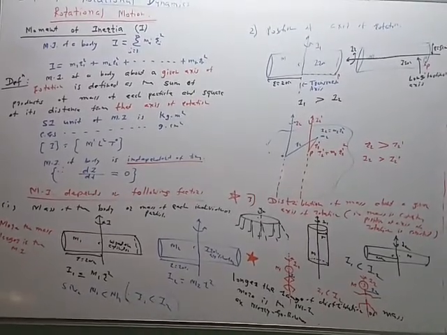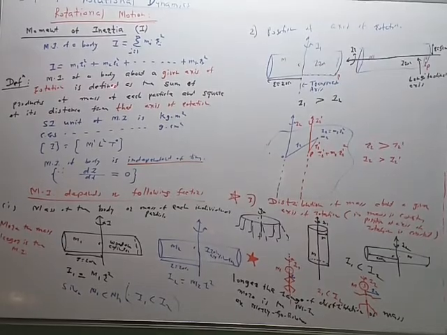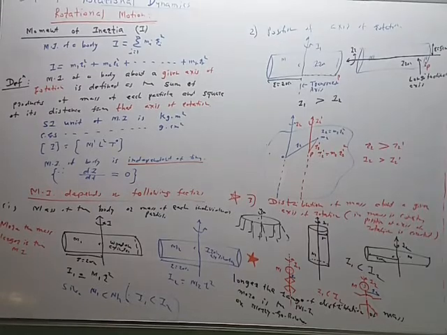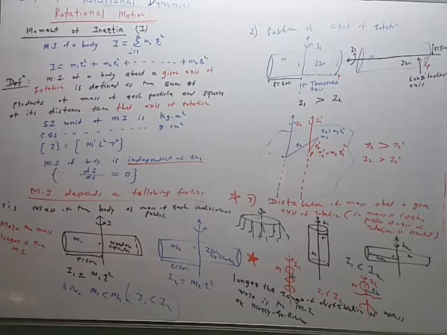So moment of inertia is defined like this. The moment of inertia of a body about a given axis of rotation. Last year we have seen some terms like this. Electric field intensity, potential. Electric intensity at a given point inside the electric field is defined as the force acting per unit charge kept at that point.